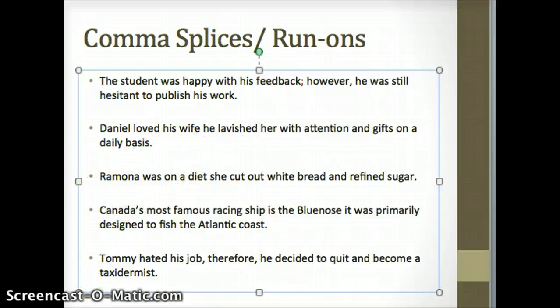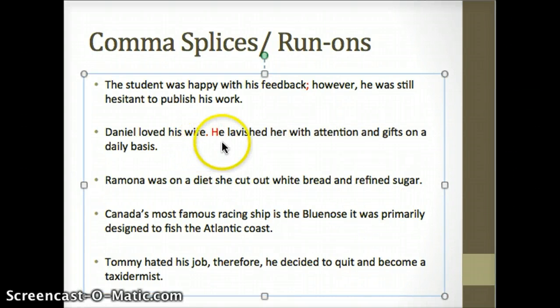So let's see what that would look like. In this case, I decided to put a period and then capitalize the second sentence. So: Daniel loved his wife, period. He lavished her with attention and gifts on a daily basis. Now we have two separate sentences instead of one run-on sentence.